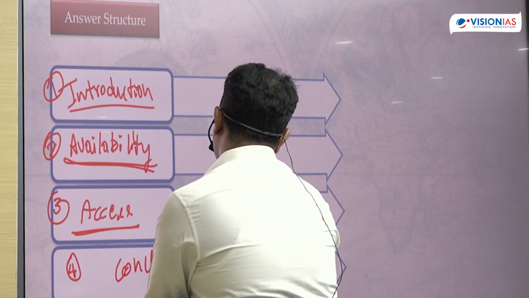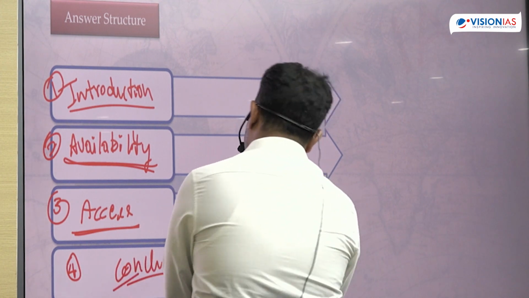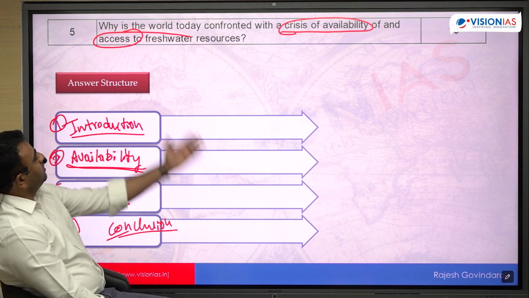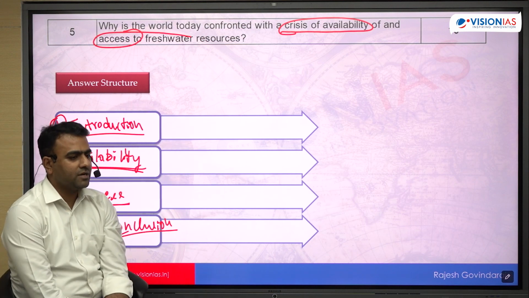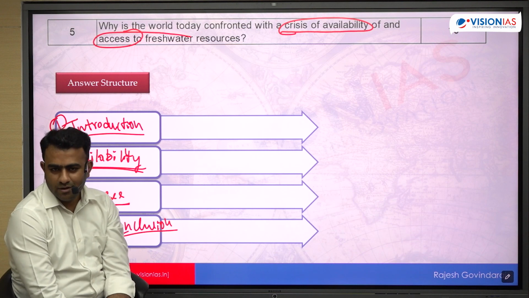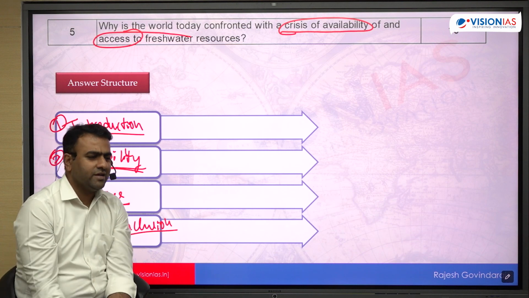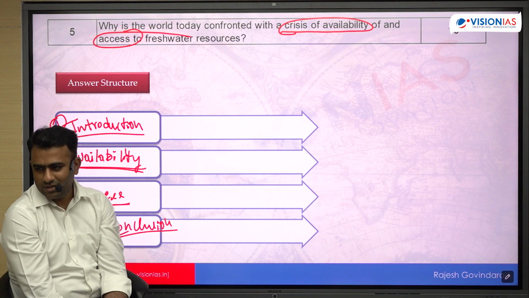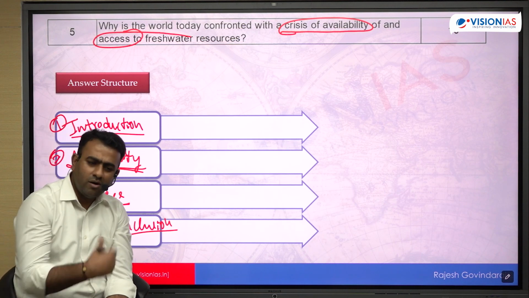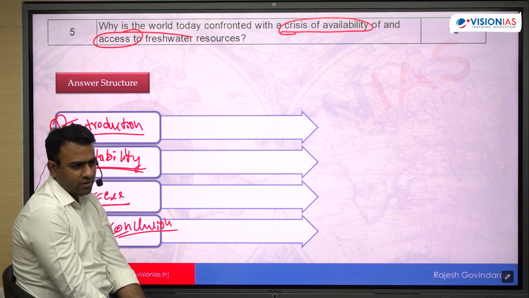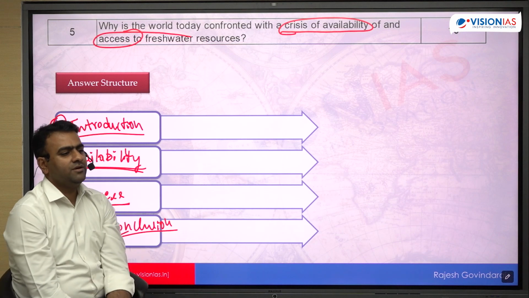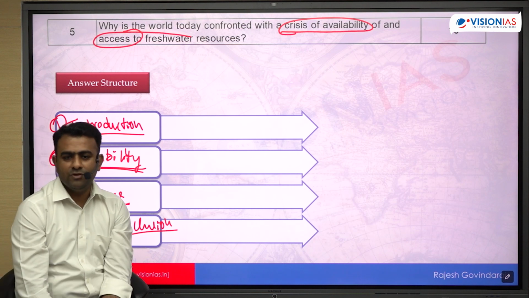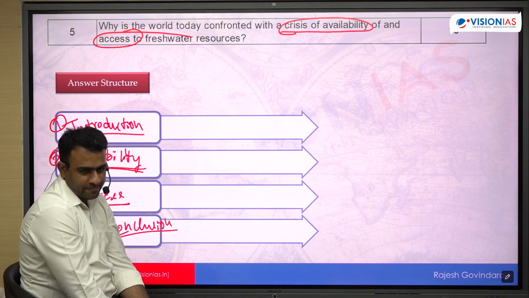Conclusion. So again, this is a question which is at the global level. You need to bring the conclusion or solution or way forward. Okay, so you can mention any of the international initiatives taken to ensure water availability, water scarcity को कम करने के लिए, और क्या कर सकता है. Or you can even bring the angle of climate change. In the context of climate change, this crisis is going to increase much more. We need urgent efforts.